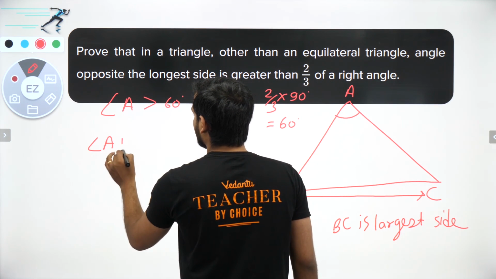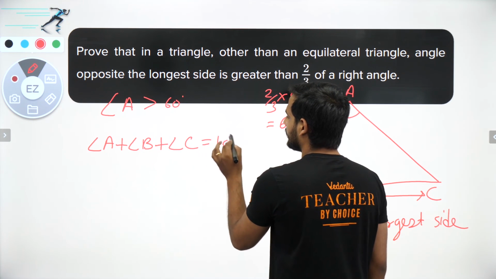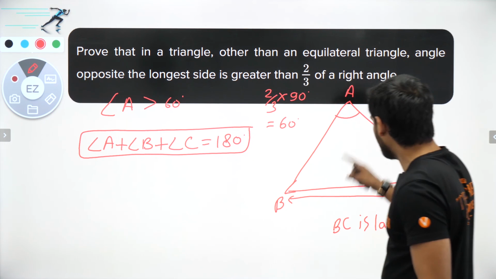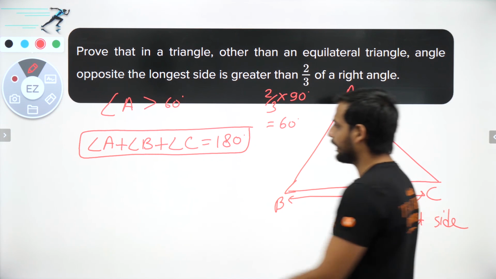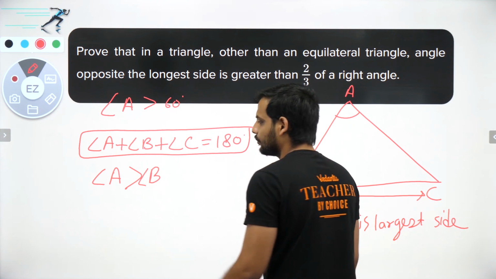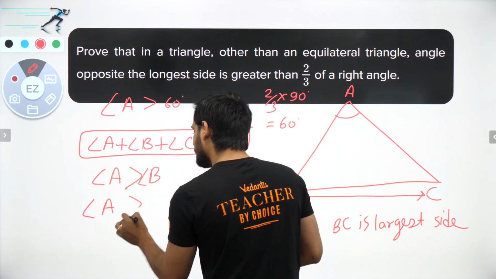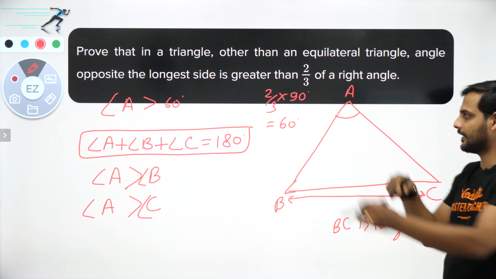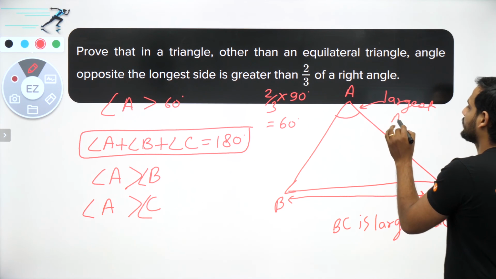One thing we know is that angle A plus angle B plus angle C is equal to 180 degrees, right? This thing we know. And I know that since angle A is opposite to the largest side, angle A is greater than angle B. Yes or no? Angle A is greater than angle B, and angle A is greater than angle C as well. Why? Because this angle A is opposite to the largest side. So this is the largest angle, by default.